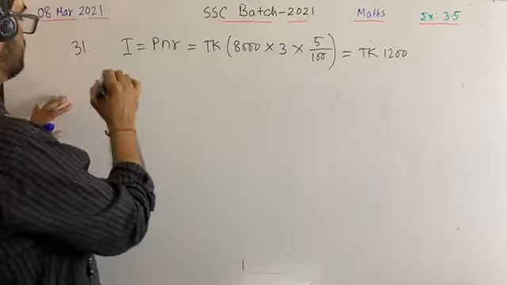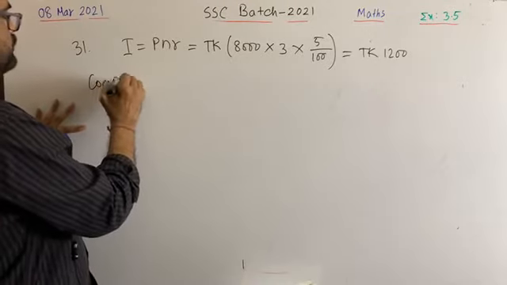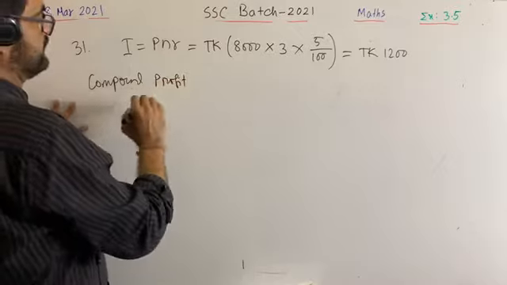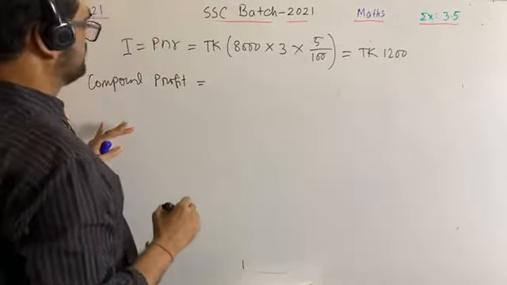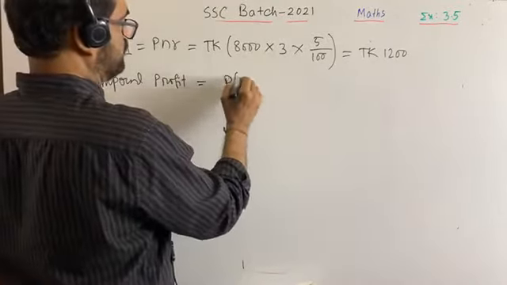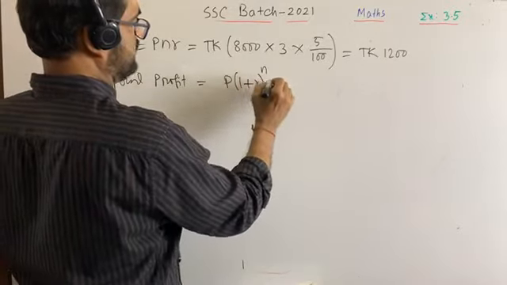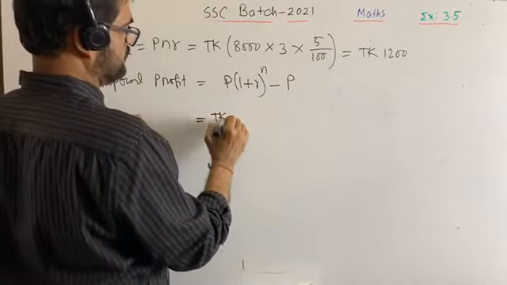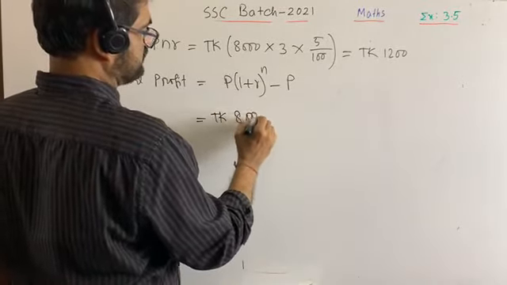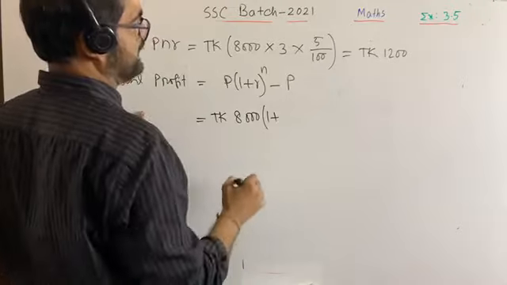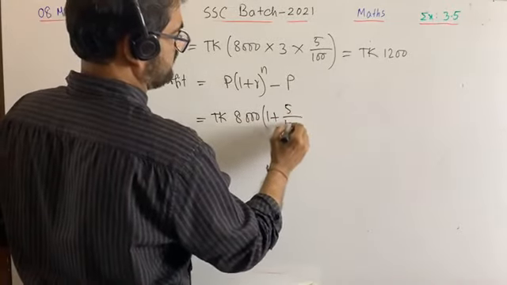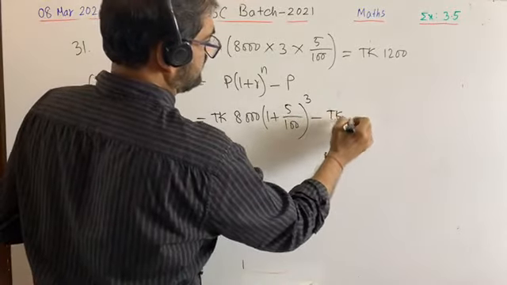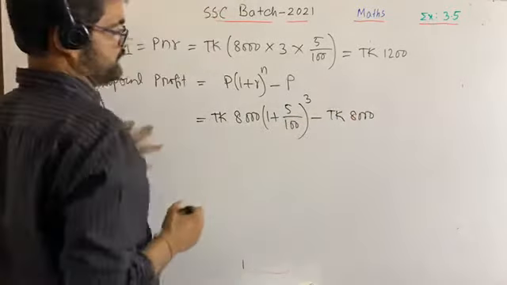Then compound profit is equal to P into (1 plus R) to the power n, minus P. So put the value: P means 8000, R means 5 by 100, N is 3, minus P means taka 8000.